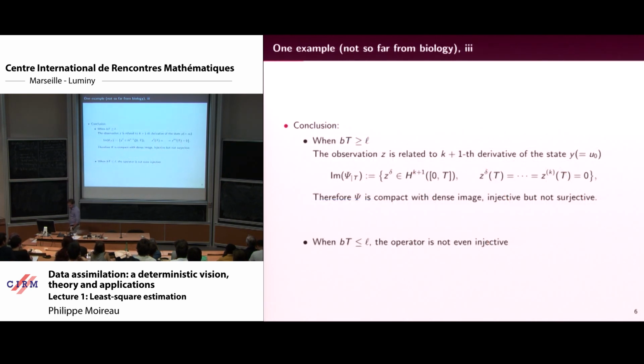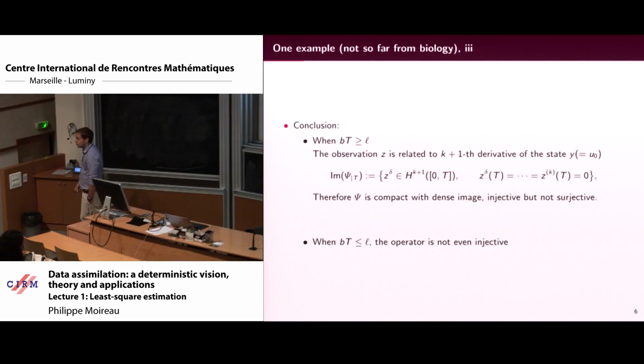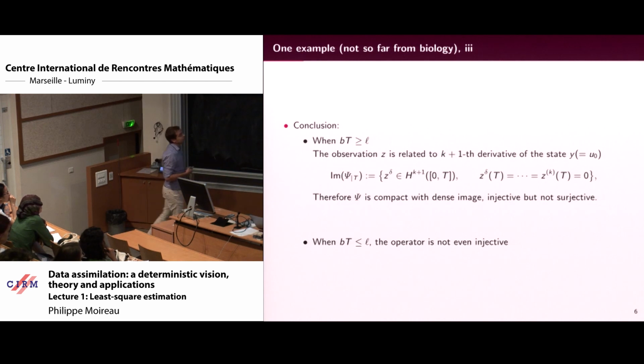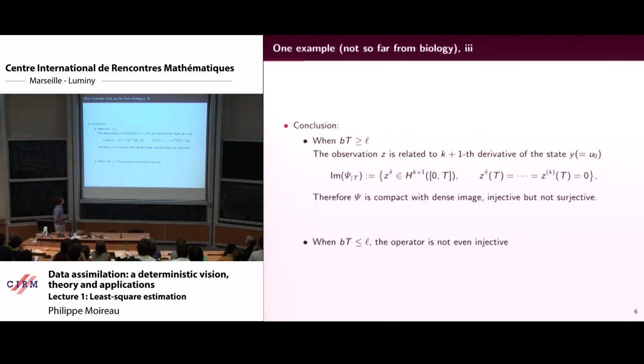Actually, it's not completely nice, because you have to differentiate with respect to time to get u0 from psi. So the image of psi is H^(k+1), depending on the moment that you look at. Meaning that if I give you a mu which is not in H^k, then when you try to differentiate it, you will increase the noise.